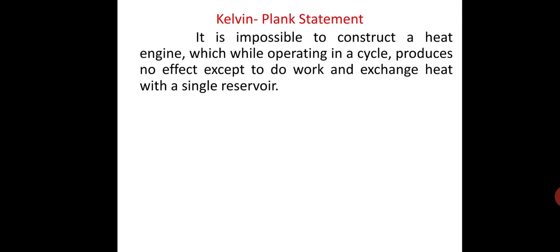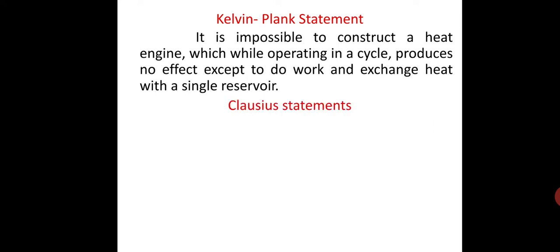Kelvin-Planck statement. It is impossible to construct a heat engine which, while operating in a cycle, produces no effect except to do work and exchange heat with a single reservoir. Or in other words, it is impossible to construct a heat engine operating on a cycle whose sole effect is transfer of heat from a single heat reservoir and its conversion into equal amount of work. Consider a heat engine which receives the heat Q1 from high temperature heat reservoir at T1 and rejects the heat Q2 to low temperature heat reservoir and does the work W equal to Q1 minus Q2.